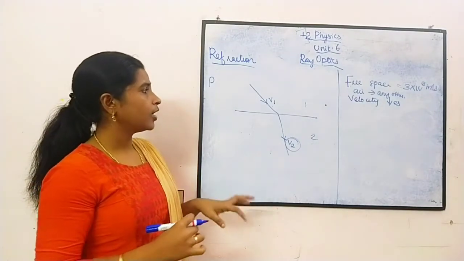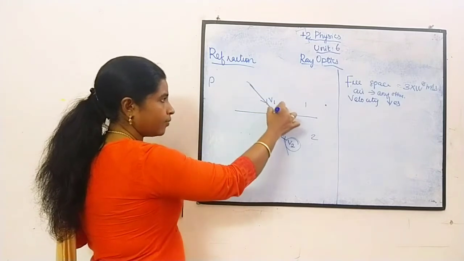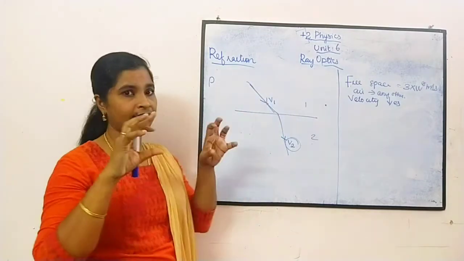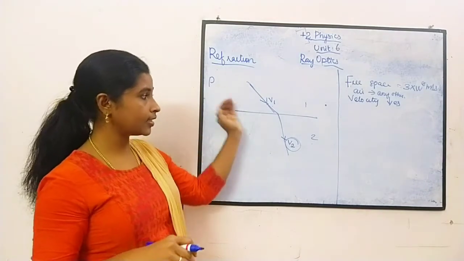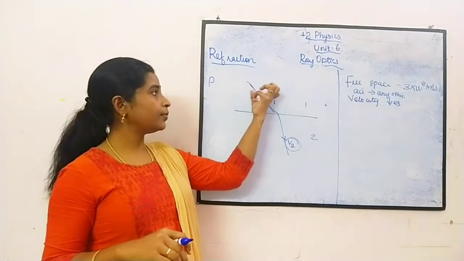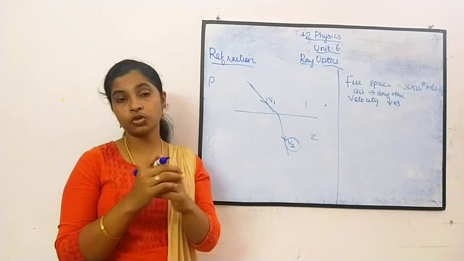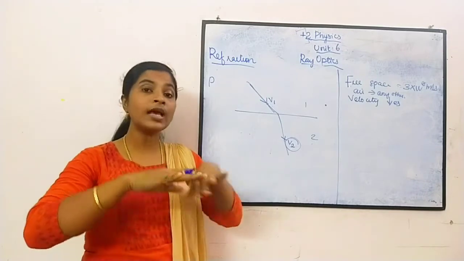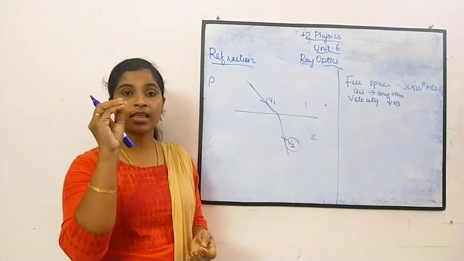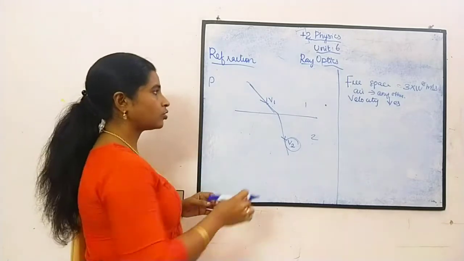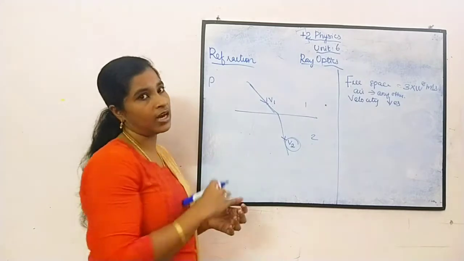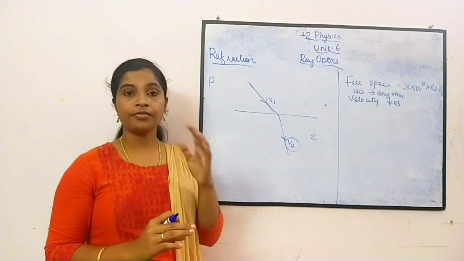So this medium 1 has some strength, a power to reduce or change its velocity when light goes from one place to another. That is called refractive index. The strength of the medium to change the velocity is called refractive index.